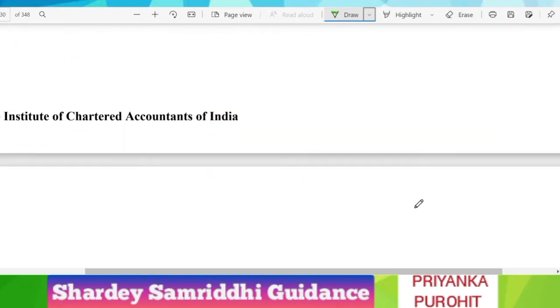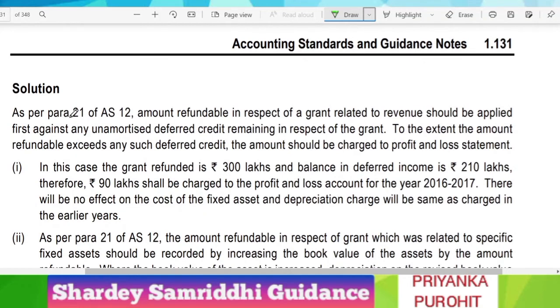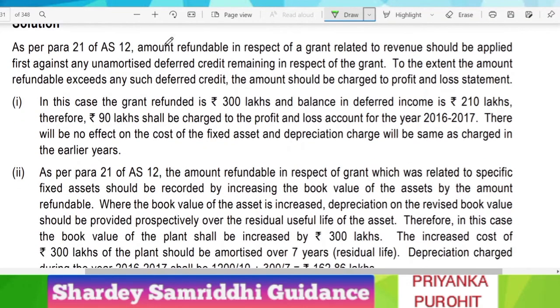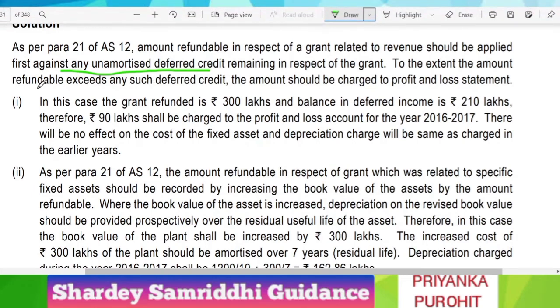So let us look into this answer first. As per para 21 of Accounting Standard 12, the amount refundable in respect of a grant related to revenue should be applied first against any unamortized deferred credit remaining in respect of such grant. To the extent the amount refundable exceeds any such deferred credit, the amount should be charged to the P&L statement.